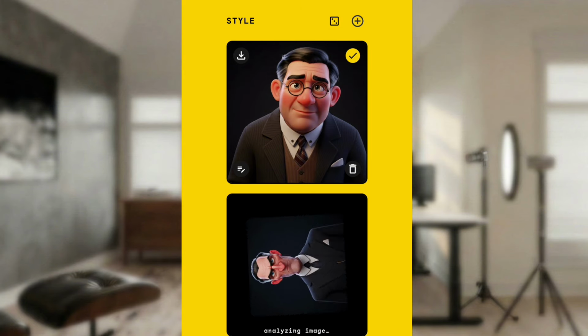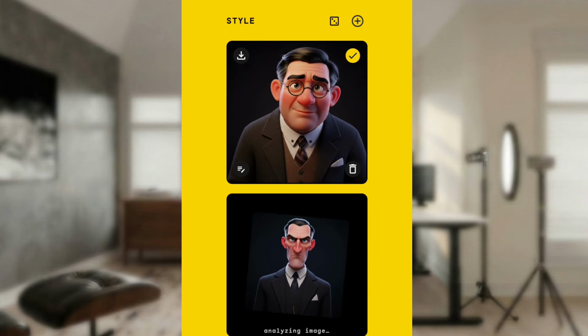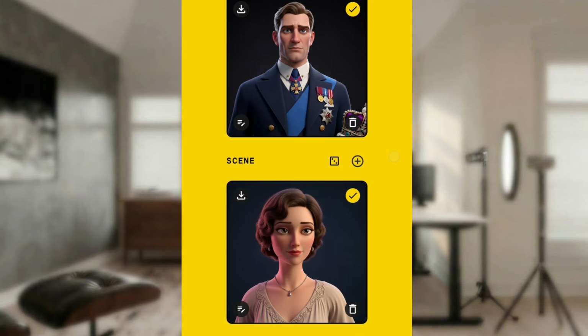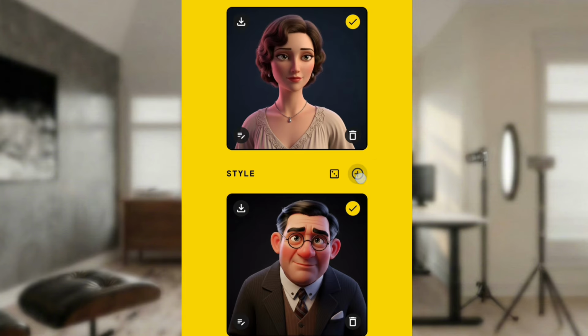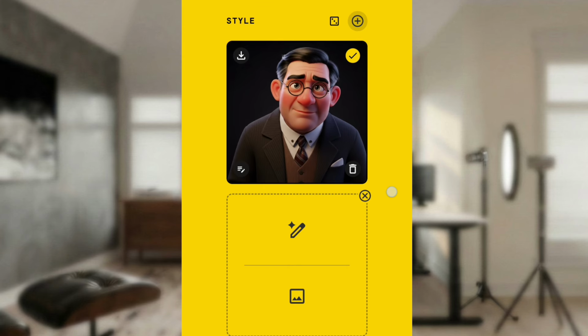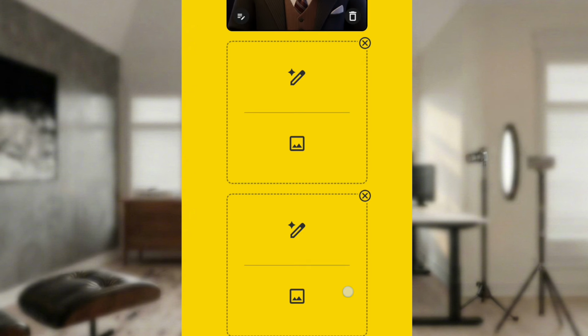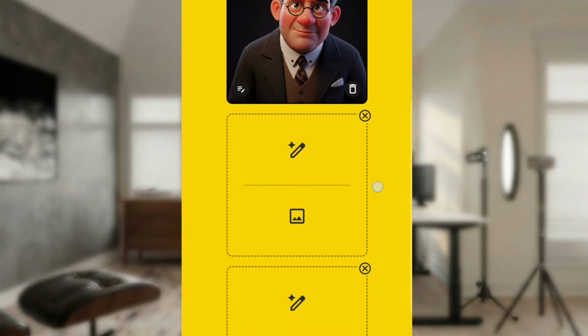We need extra space for another character, so I'm going to click on this plus sign to add more characters. You can see that there is no more space for characters, right? So I will click on this plus sign. Good. You can see it has made a space for us to add another character. I'll click on the plus sign again so that I'll have enough space for our characters.